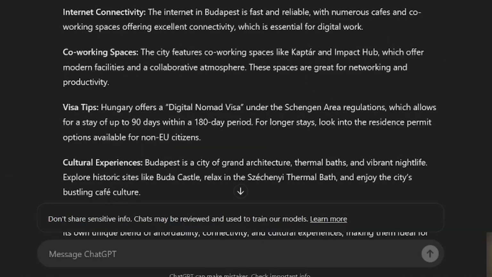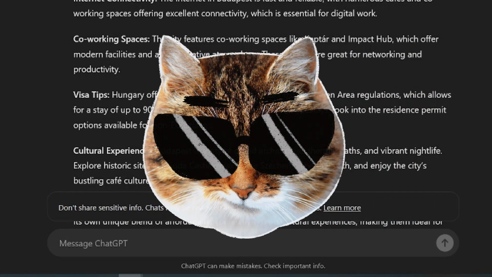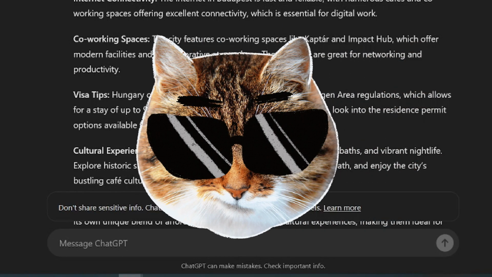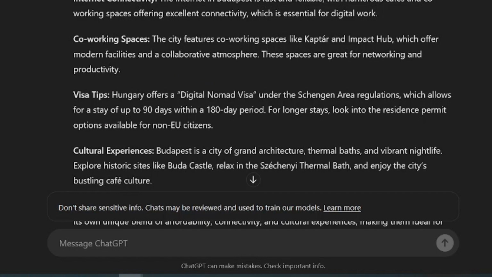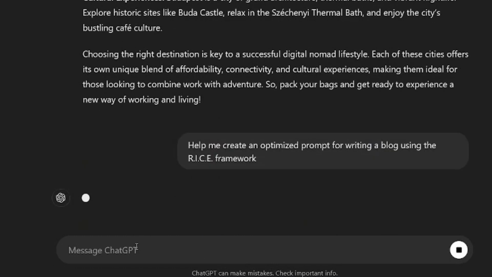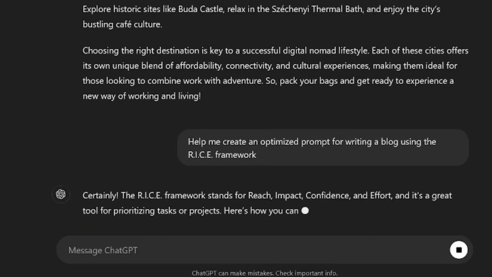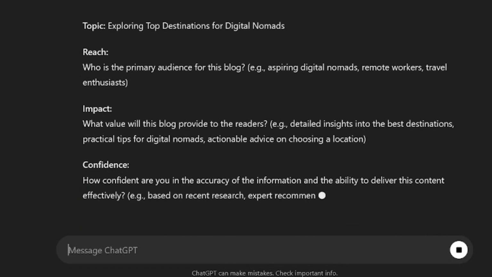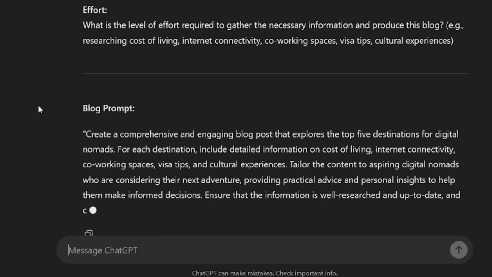Now, you might be thinking, this is a lot of work. Here's the cool part. You can actually ask ChatGPT to help you build the prompt using the RISE framework. Just type something like, help me create an optimized prompt for writing a blog using the RISE framework. So I'm just going to type this sentence in here and press enter. So now ChatGPT is going to generate a prompt that's already well structured for you.